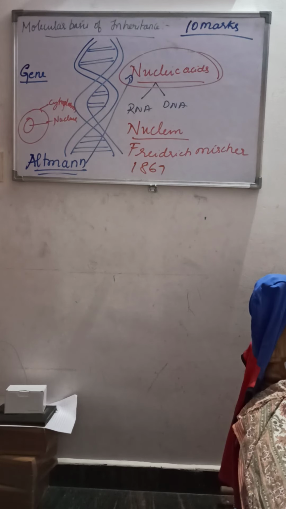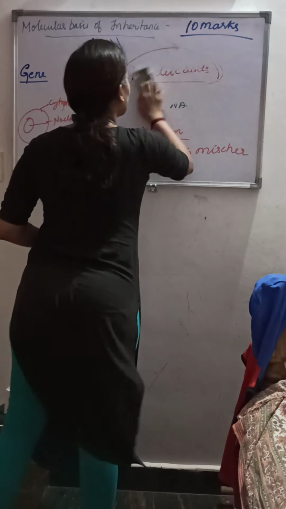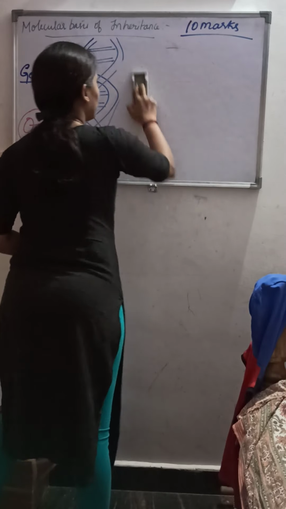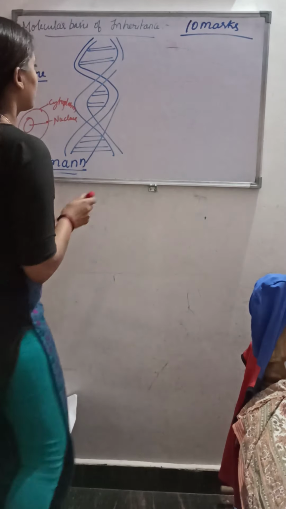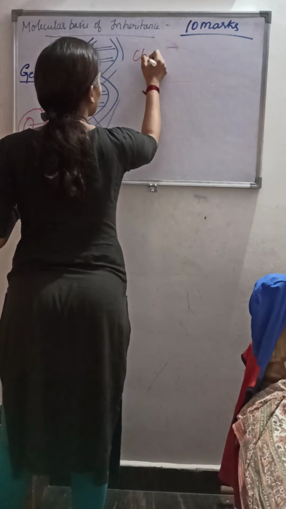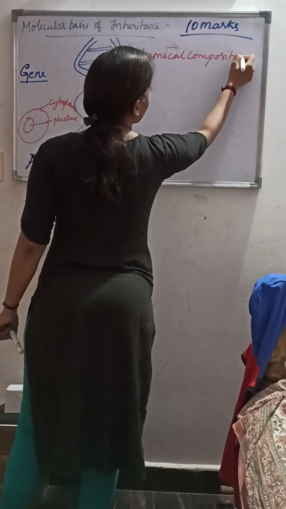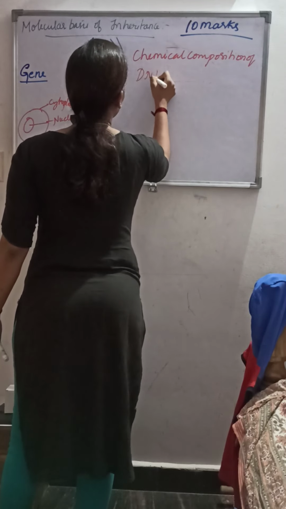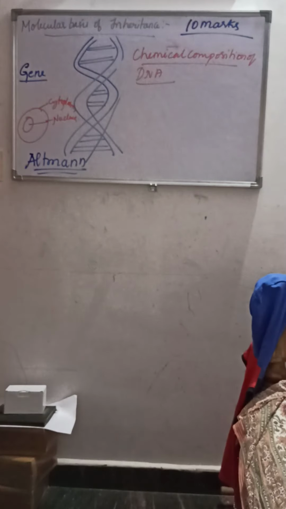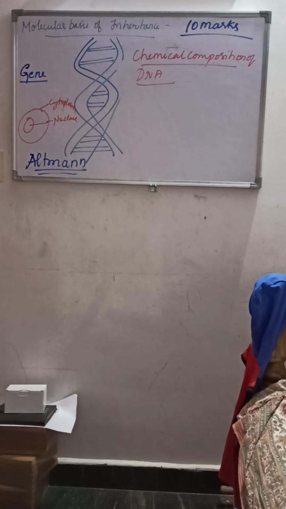Now moving on to the chemical composition of the DNA. What is the chemical composition of this DNA? What is DNA chemically made up of? When we think about the DNA, we get to know how it is formed, how it is chemically made up.